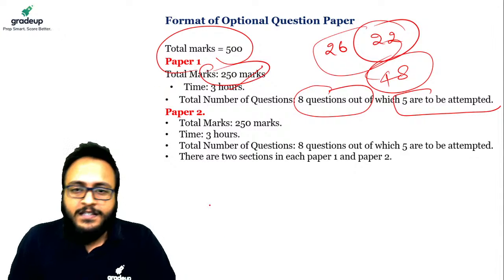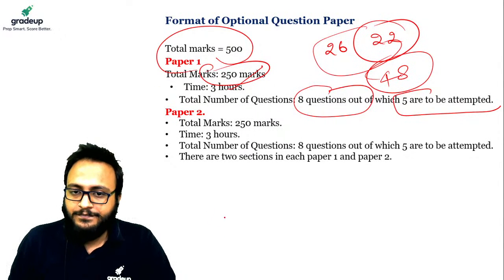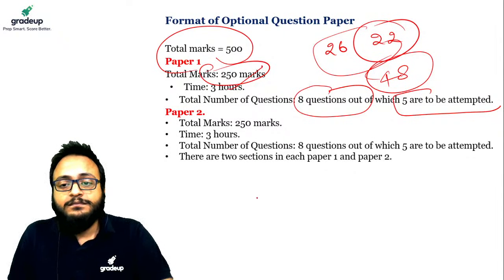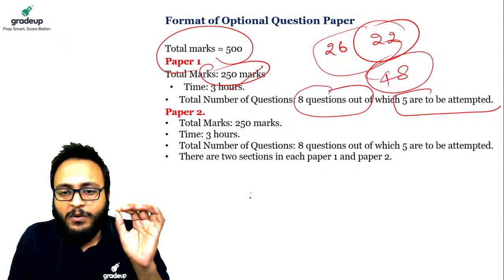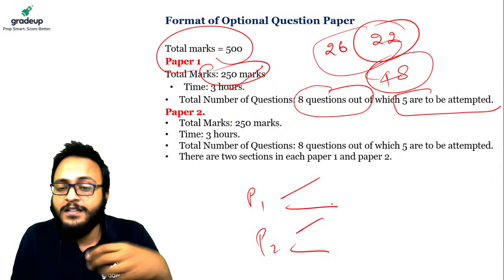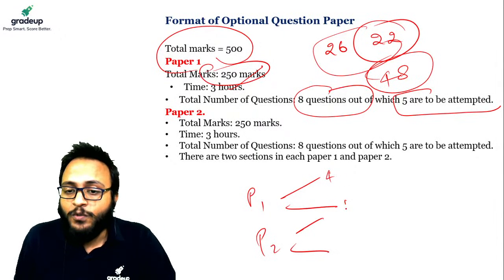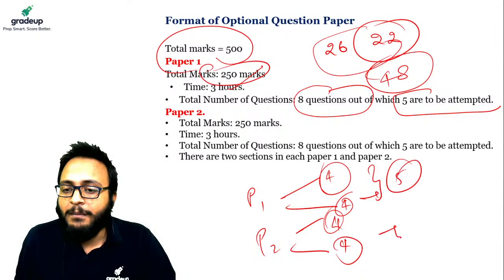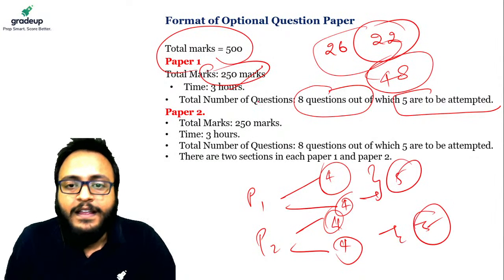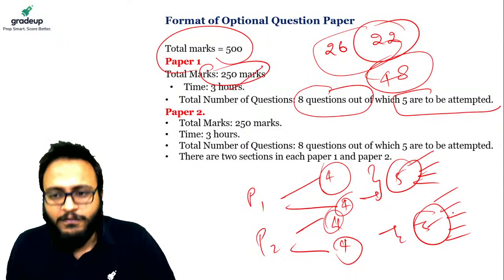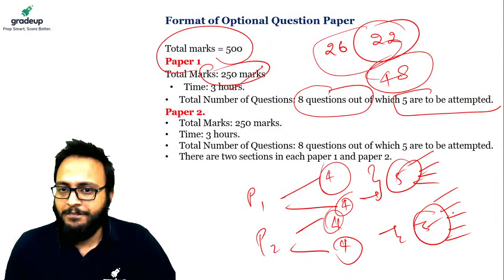Every question paper consists of 250 marks. As we know, paper 1 has 2 sections and paper 2 has 2 sections. Each section contains 4 questions, out of which you have to attempt 5 combined. Each has several subsections depending upon the formation of the particular year's question paper.